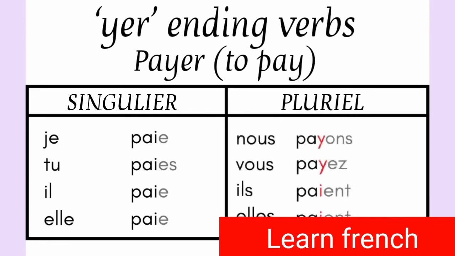With nous and vous, this Y will come back. So in nous, there will be no I, we are going to use Y. Nous payons, vous payez. Now again, Y will be exchanged with I. Ils payent, elles payent. So friends, these were the ER ending verbs and their conjugation method.